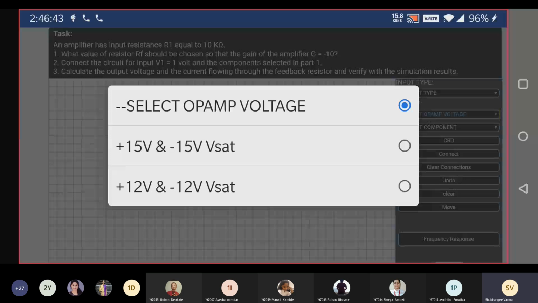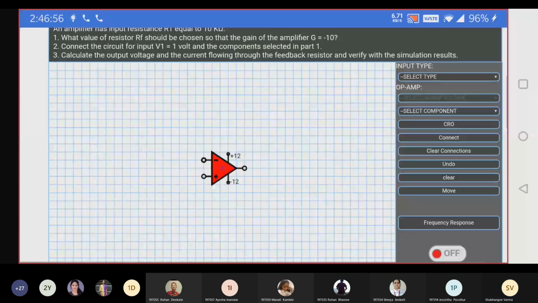Once you click, the op-amp is selected on the canvas.